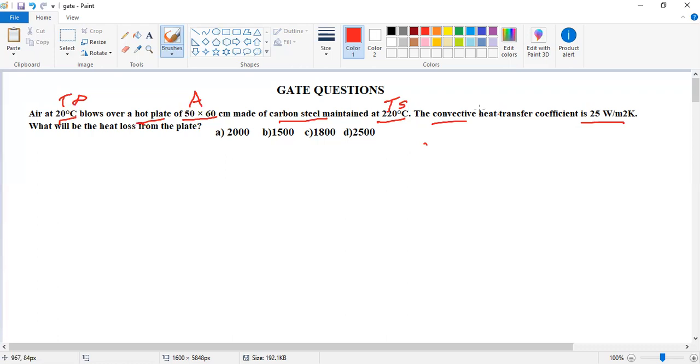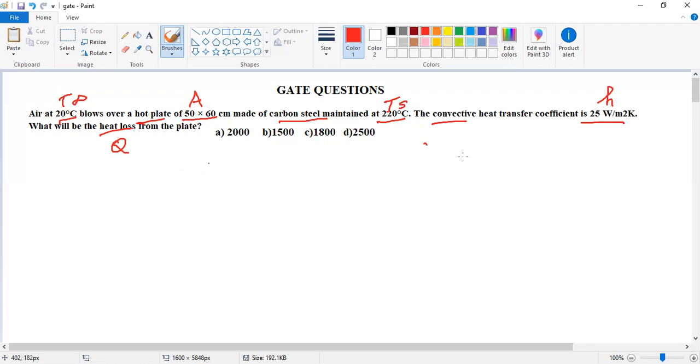So that means the convection is given. H is the convective heat transfer coefficient. We find out what the heat losses from the plate will be. So that is Q, the heat loss, the rate of heat energy transfer. That's also the same as the heat dissipated from the plate.